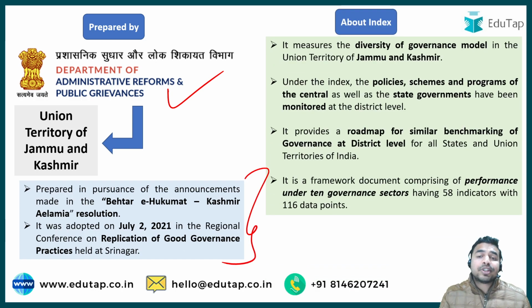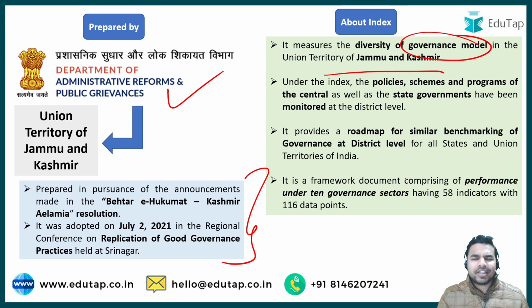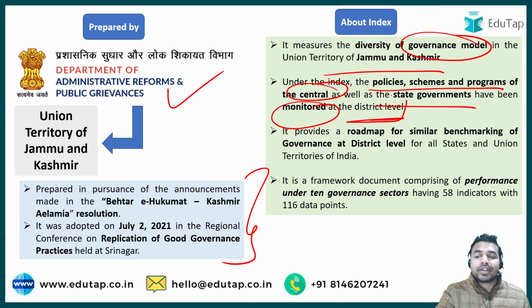Now, this particular index measures the diversity of the governance model in the Union Territory of Jammu and Kashmir. As we have already discussed, under this index the policies, schemes and programs of the central as well as the state governments have been monitored at the district level.